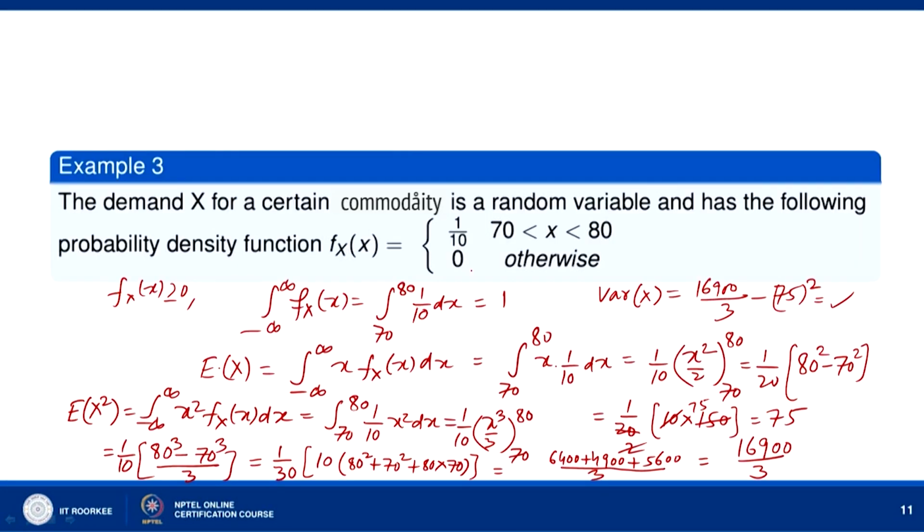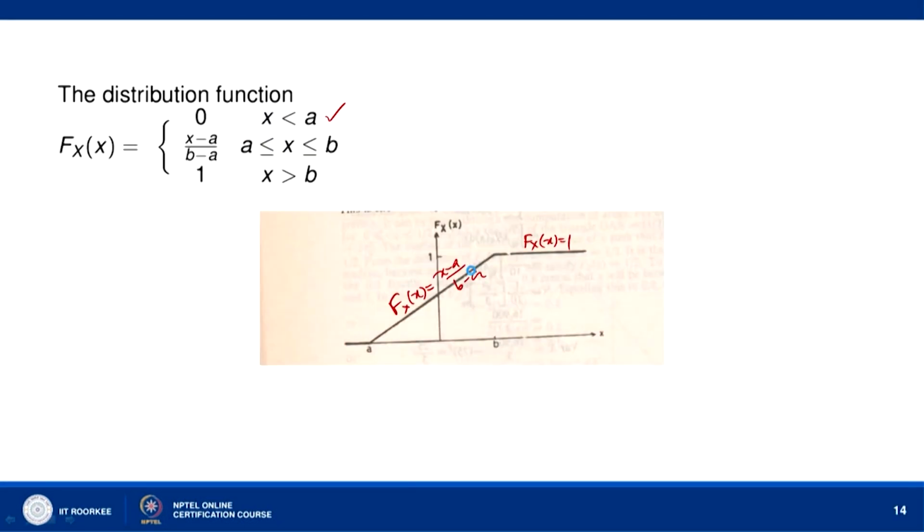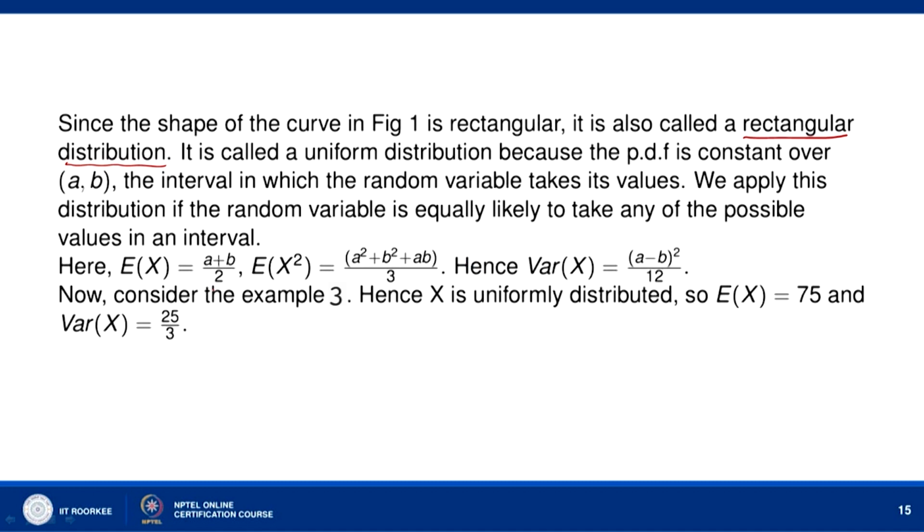Similarly, we can calculate E[X] for the uniform distribution. E[X] will be equal to the integral from minus infinity to infinity of x times f_X(x) dx.